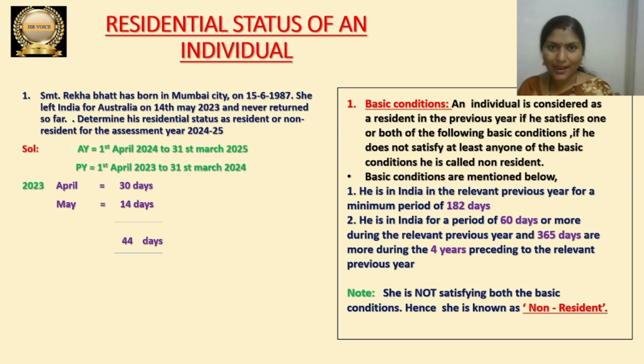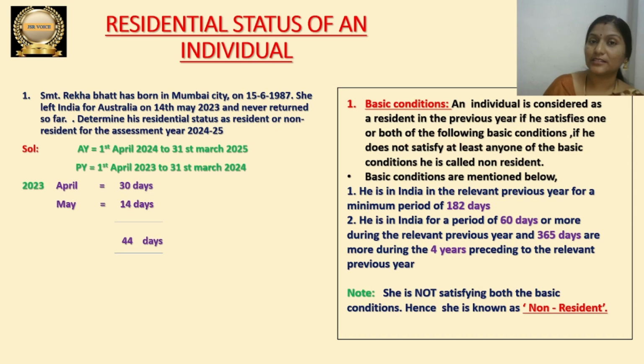So actually, the assessee, that individual person, must stay at least for a period of 182 days during the previous year. Then we can say that she or he is satisfying the first condition. So let us apply this rule for our assessee, Srimati Rekha Bhatt. During the previous year, how many days did she stay in India? Only 44 days, that we calculated just now, on the left side. Okay, only 44 days.